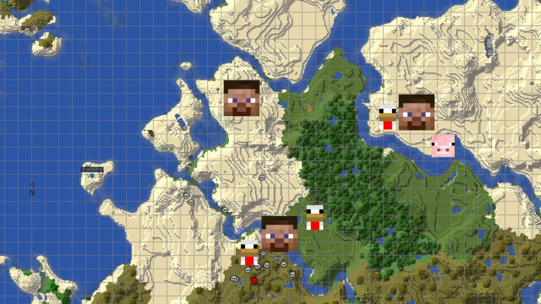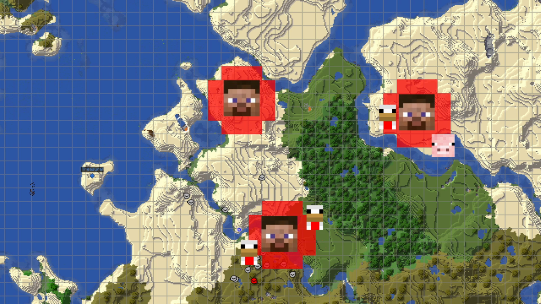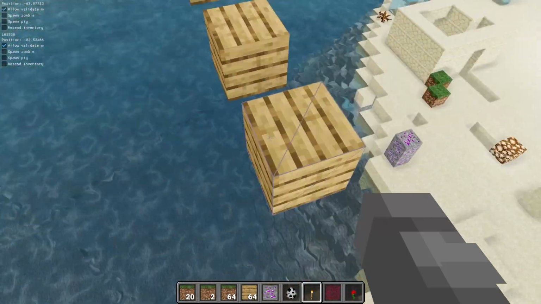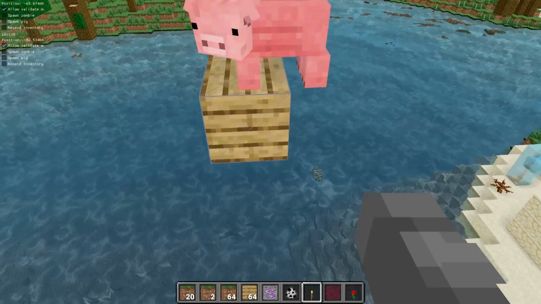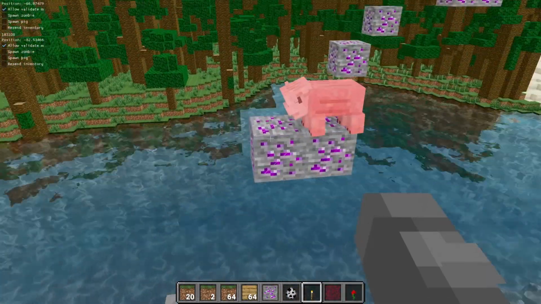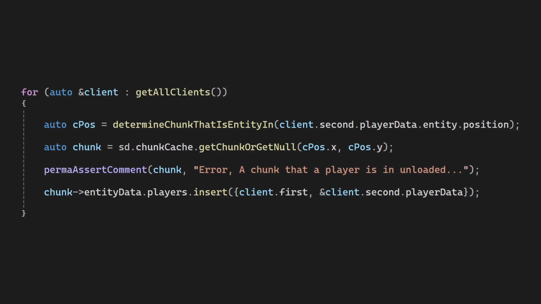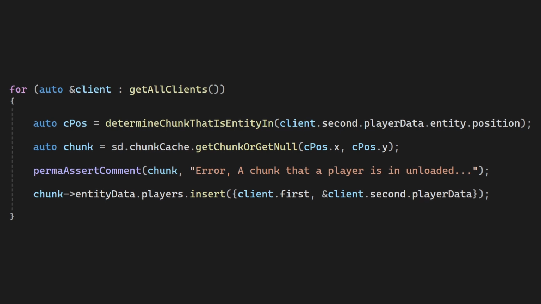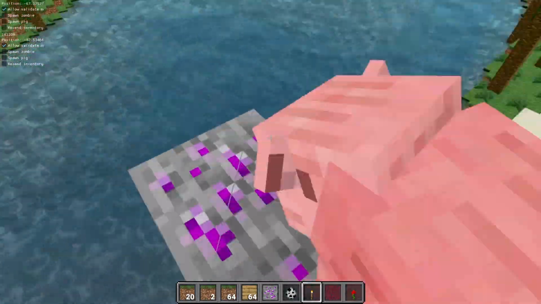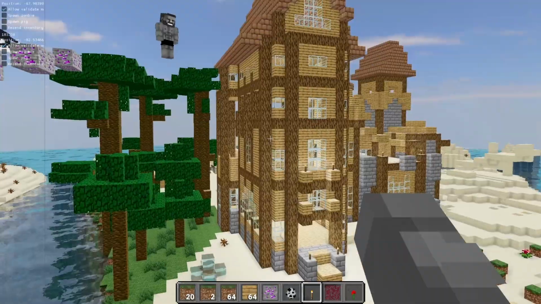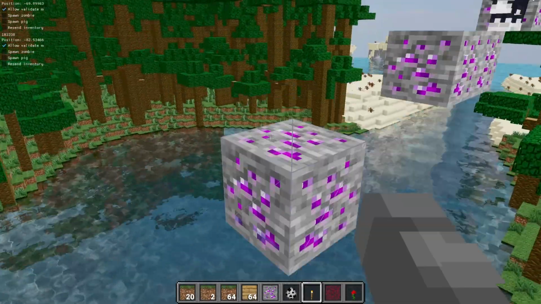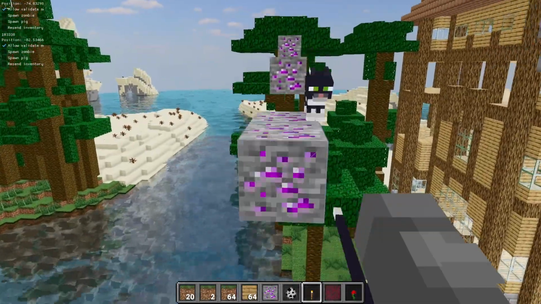So in my Minecraft clone, the server will always keep the chunks where the players are loaded. I always make sure to load those chunks before I simulate the players. So in the world update, I assert that all chunks with the players are loaded. And this sounds useless, but while adding some code to load only a fixed number of chunks per tick, I actually broke this rule once. So this assert notified me.